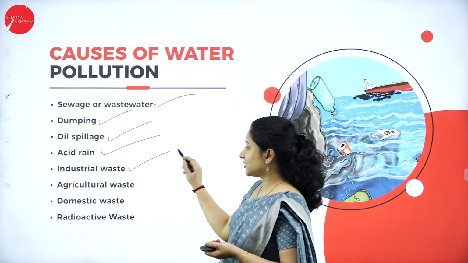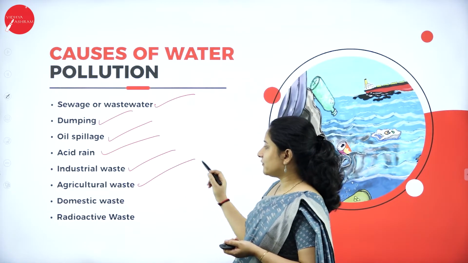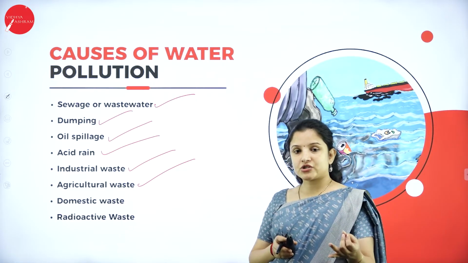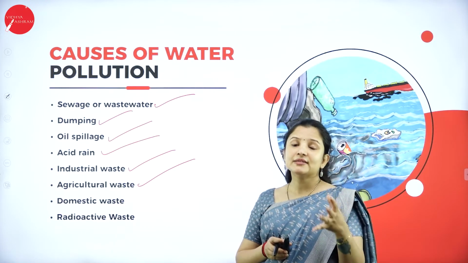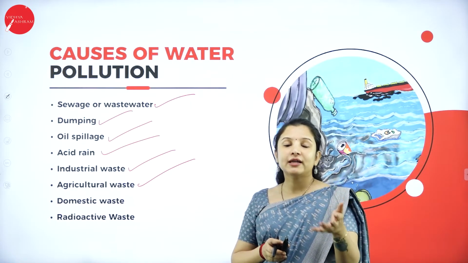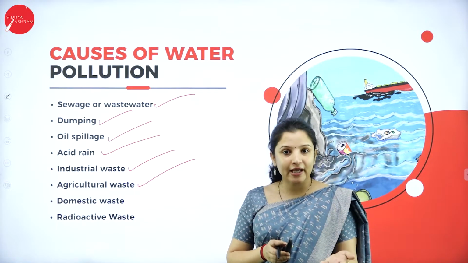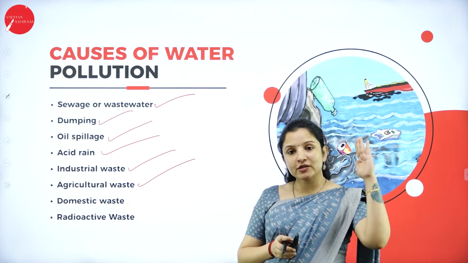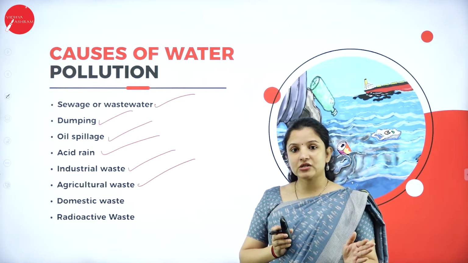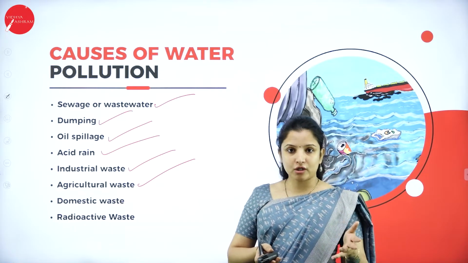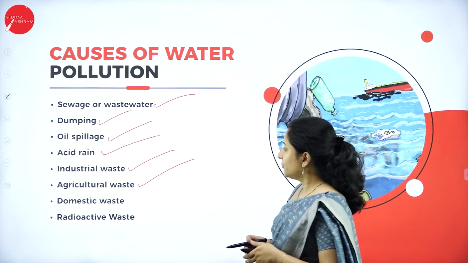Next is industrial waste, then the agricultural waste. What all chemicals, like nitrogen, phosphorus, potassium, then we have urea. There are various chemicals, insecticides, pesticides, weedicides, all that are used by the farmers during agriculture. All that, whenever there is a heavy rain, will just get washed off from the agricultural field, and it will enter into the nearby streams, lakes or water bodies, therefore causing water pollution.